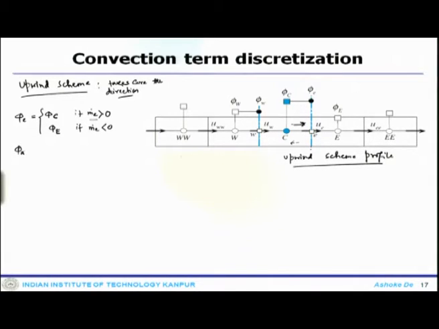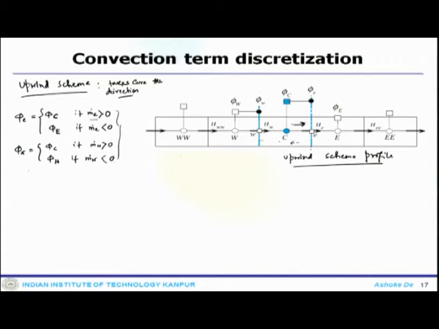Similarly, at the W face it should be phi C if m dot W is greater than 0, or phi W if m dot W is less than 0. So, if the flow is positive, that means m dot W is going out, then this should be the information. If it is negative, that means it is going in this direction. So, it only tells you the direction of the mass flux or the mass flow rate at the faces.